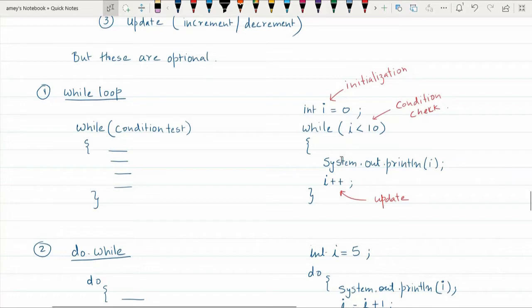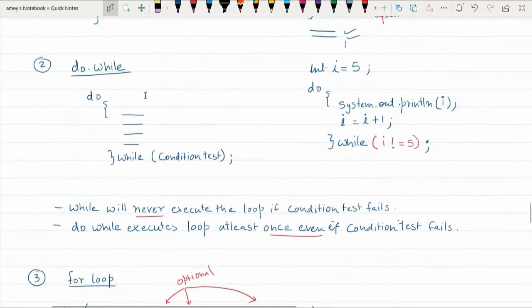So, again you enter the while loop, you print 1 and I is incremented by 1. So, now I becomes 2, and then again it checks is 2 less than 10, and so on. Finally, after so many iterations, when I becomes equal to 10, is 10 less than 10? False. So, it will not enter this while loop, and the control will pass to the statement that is just after the while loop, that is the statement over here. So, this is your normal while loop.